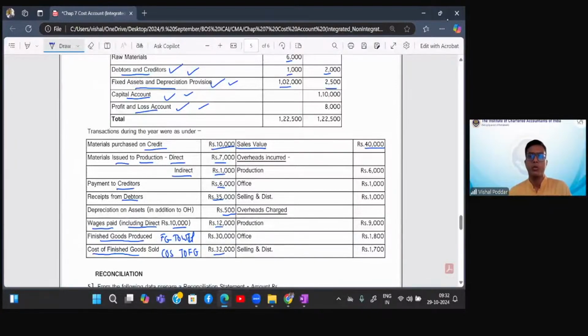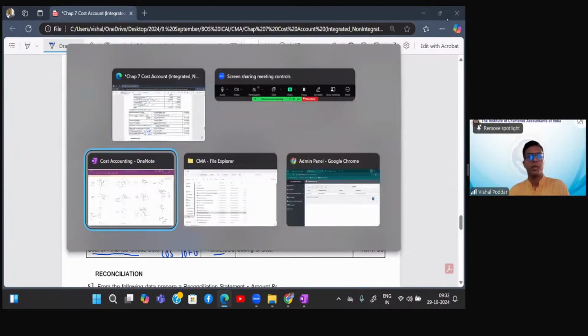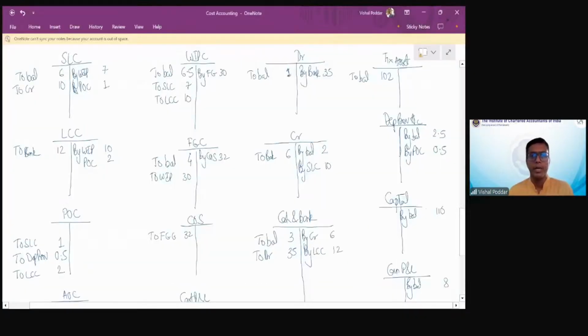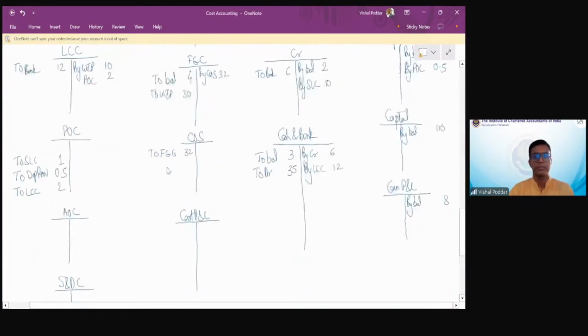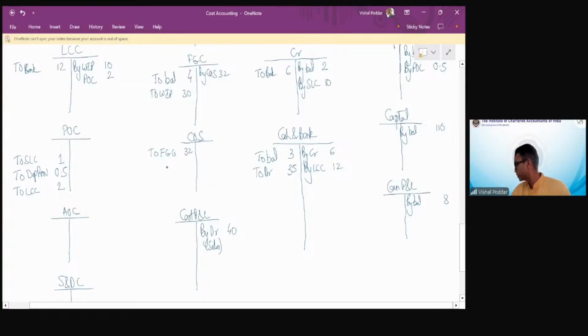Now, sales value 40,000. Nothing is mentioned, so we always assume that it is on credit. So debtors will be debited 40,000 and cost P&L will be credited. Cost P&L credited, debtors debited. This entry is for sales. Right, students? Correct.